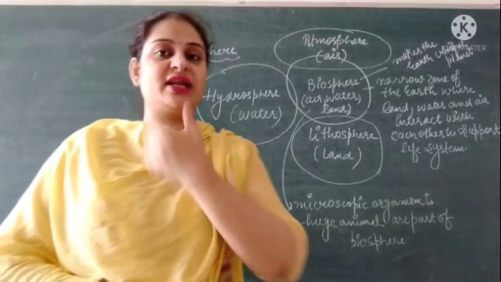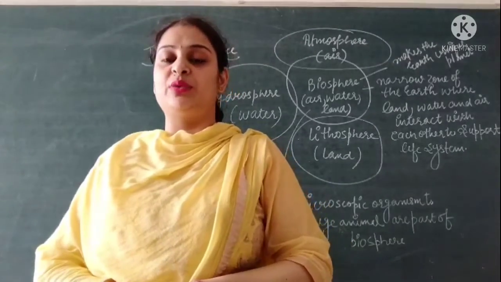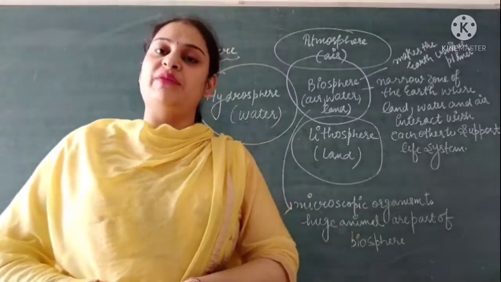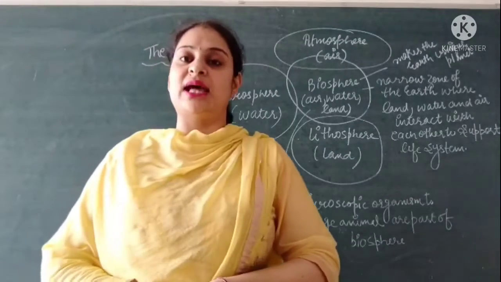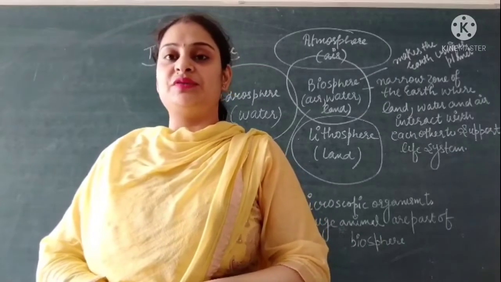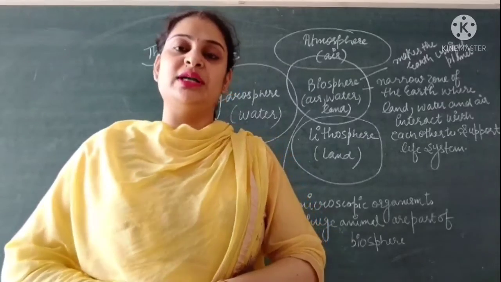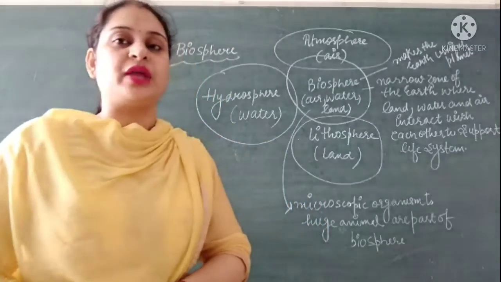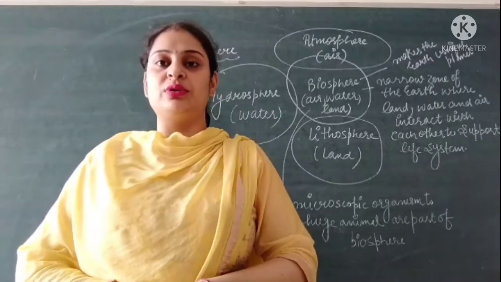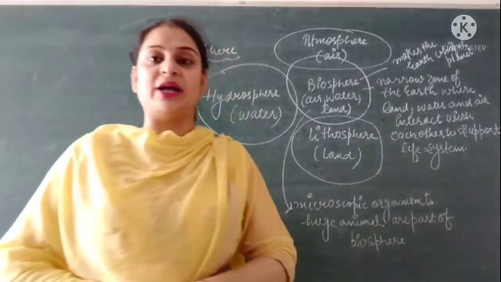Yesterday we also studied that there are three main domains of natural environment, which are lithosphere, hydrosphere and atmosphere. We discussed that lithosphere is that sphere of the earth in which land is found, hydrosphere is mainly consisted of water, and atmosphere is the sphere which is consisted of air. So we have discussed these three spheres earlier. Now we are going to discuss the last main domain of natural environment, which is biosphere.